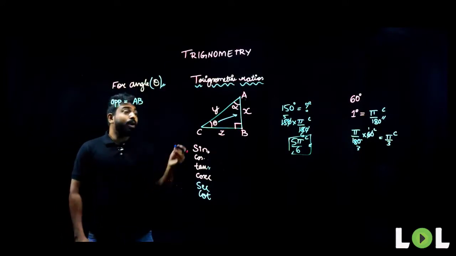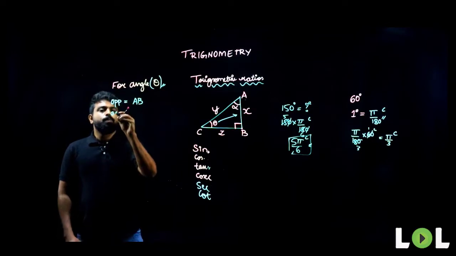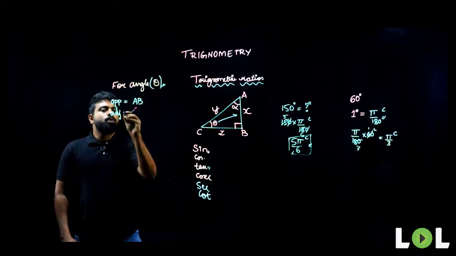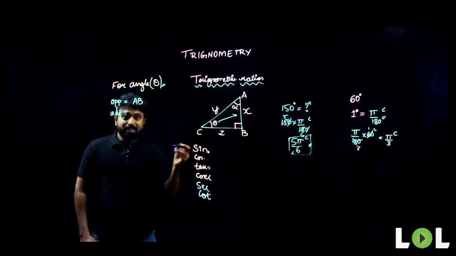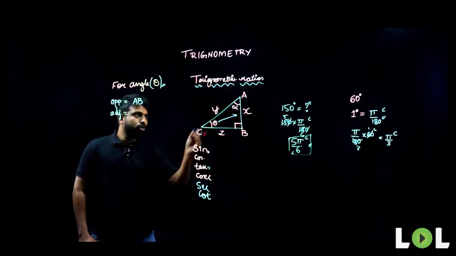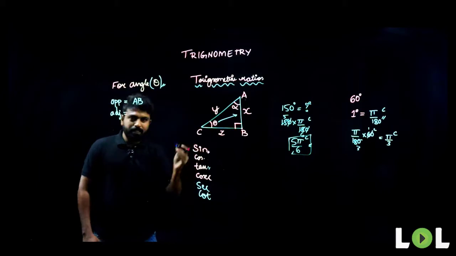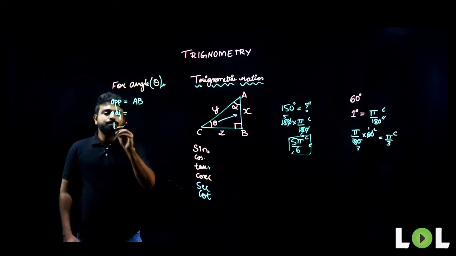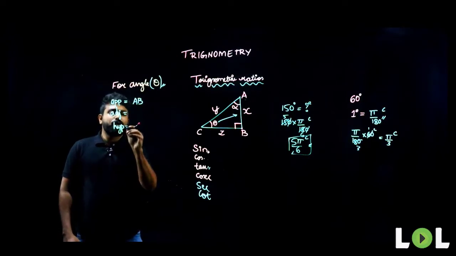Now, what is the adjacent side? When you're dealing with the same angle theta, which is the adjacent side? There are two sides adjacent to angle theta. Which are those? AC and BC. But which one do you need to consider as the adjacent side here? Be very careful in this, people.